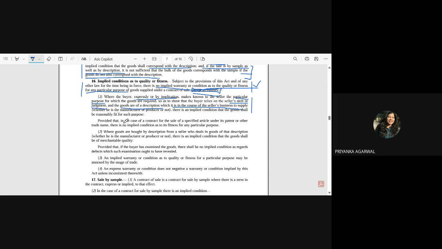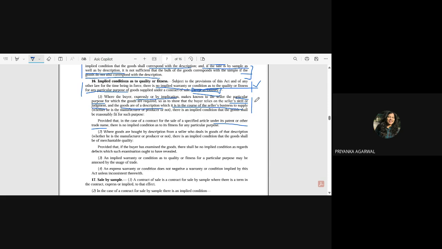Provided that in the case of a contract for the sale of a specified article under its patent or other trade name, there is no implied condition as to fitness for any particular purpose. Okay, so this is your key point.